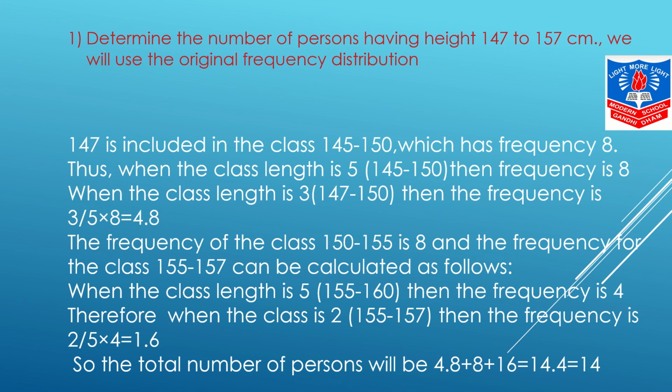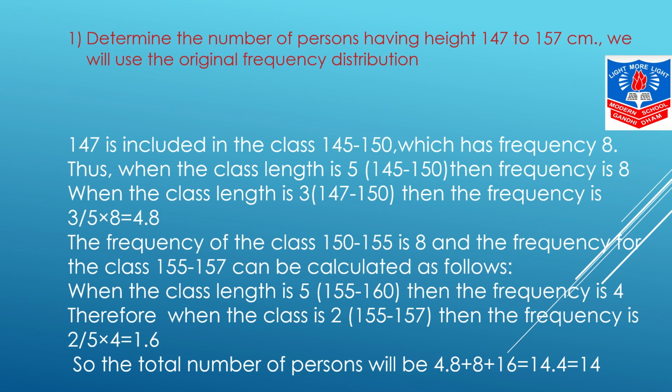For this you need to refer to the textbook, as I said to you. Thus, when the class length is 5, the class 145 to 150, then the frequency is 8. When the class length is 3, means जब 147 से 150 तक होगी, then the frequency is 3 upon 5 into 8 equals 4.8. So students, the frequency of the class 150 to 155 is 8, and the frequency for the class 155 to 157 can be calculated as follows.